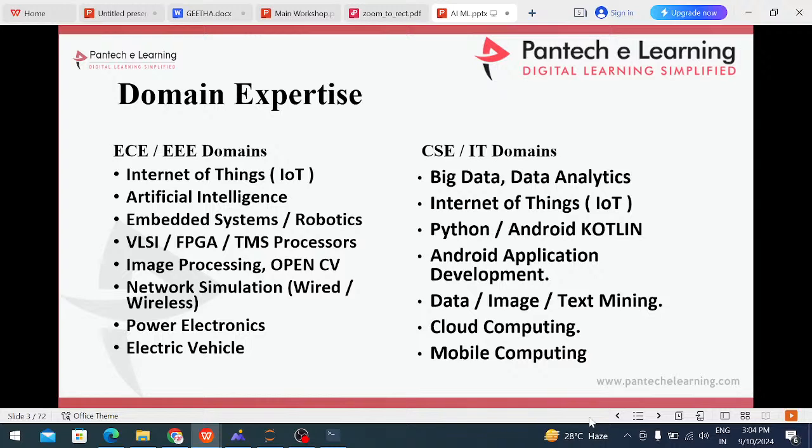These are the domains we can provide at Pantech: big data, data analytics, IoT, Python, Android applications, Java, cloud computing, mobile computing applications, power electronics, electric vehicles, image processing, OpenCV, VLSI projects, and artificial intelligence. These are the projects provided by Pantech.